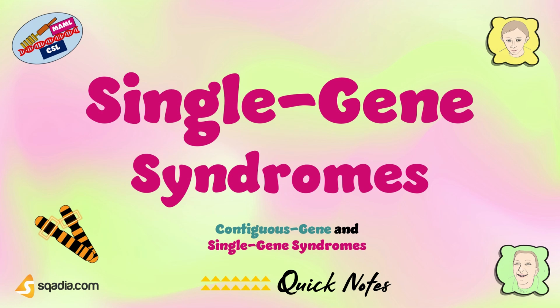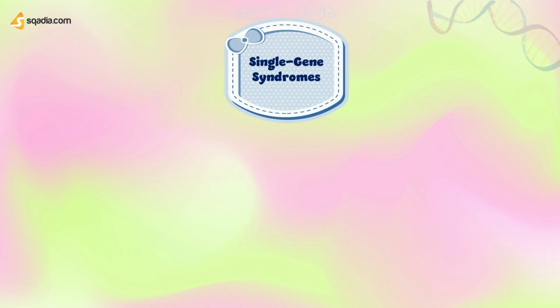In this video we will talk about single gene syndromes. Single gene syndromes, also known as monogenic disorders, are a group of genetic disorders that are caused by mutations or alterations in a single gene. These genetic mutations can be inherited from one or both parents, or they can occur spontaneously during development.